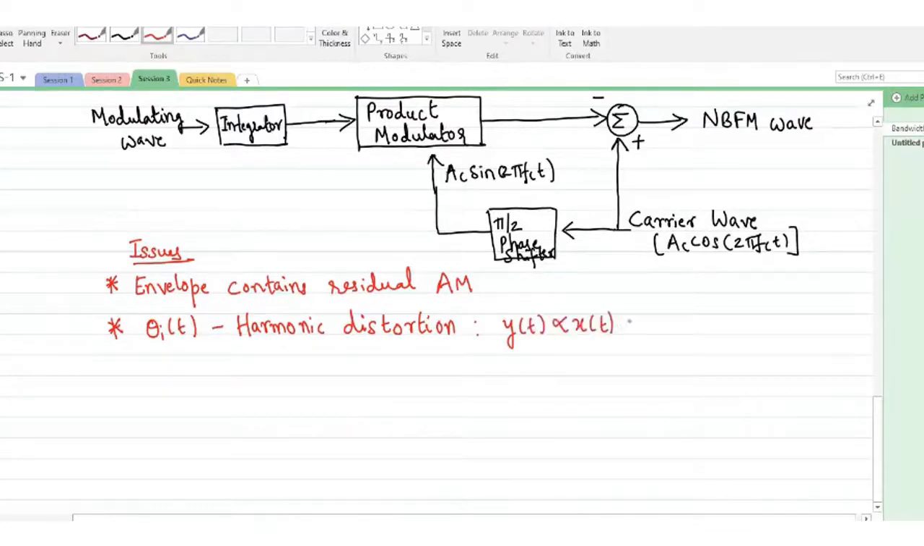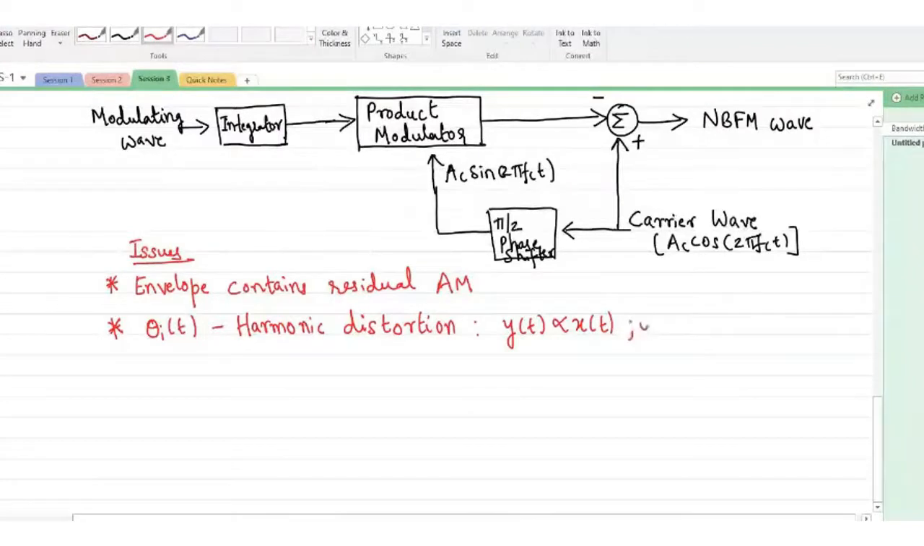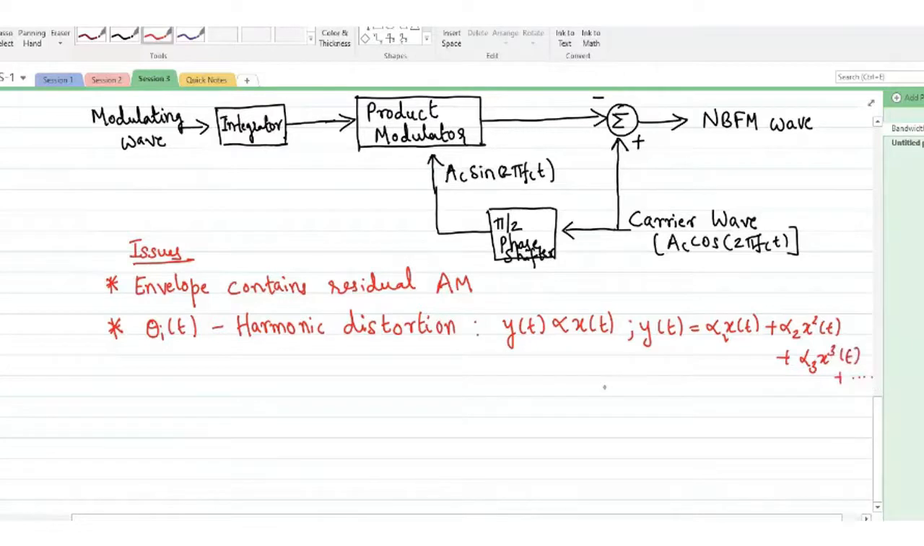But if this is not the case with the product modulator, if it produces second or third order non-linearities, like if it doesn't produce simply alpha times x of t but produces terms like alpha 2 x square of t plus alpha 3 x cube of t, and so on, if it produces higher order terms of your input signal, this will lead to harmonics at the output. So this is one of the major drawbacks of this particular generation of FM signal.